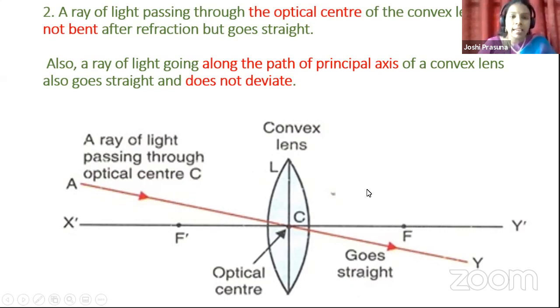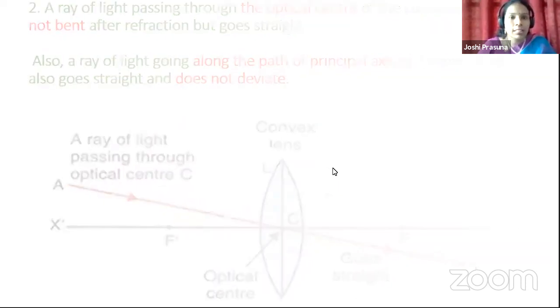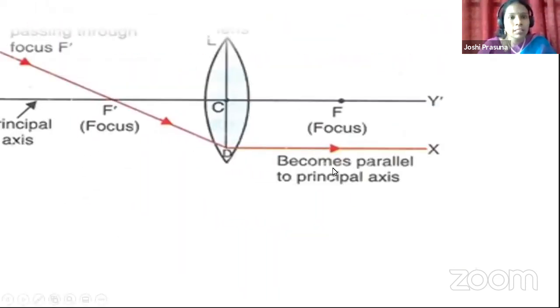So in this diagram, you can understand two points. One is a ray of light passing through the optical center, that is AC, and the ray of light passing through the principal axis, that is X dash C. Both will go straight without any deviation after the refraction. This is the second law. Now, let us focus on the third law. What is the third law?